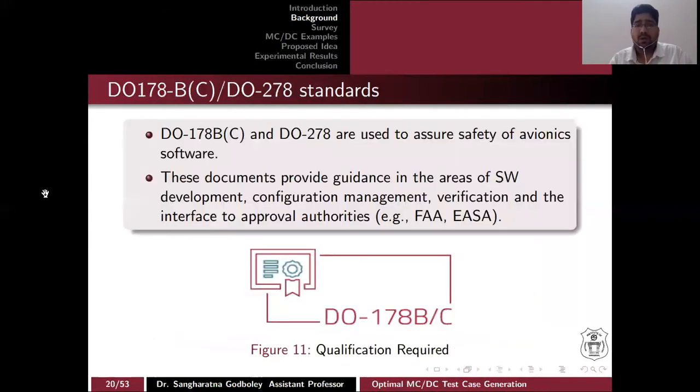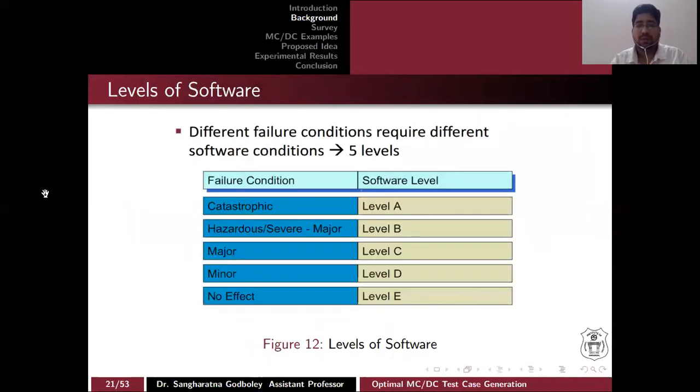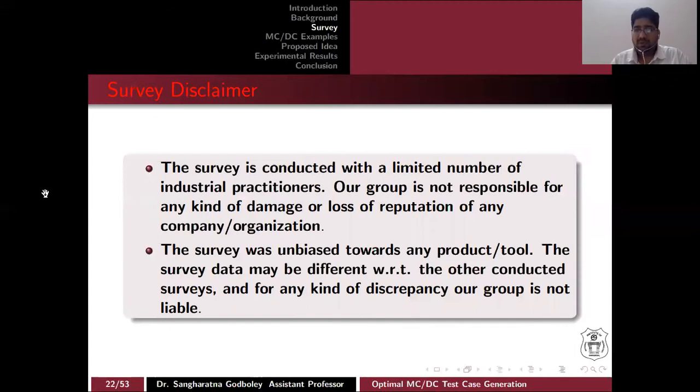DO-178B as well as C and D, and ED-12 and 278, are used to assure the safety of avionics software. There are authorities, bodies which approve the software by certifying it with certificates. Now the question is whether MCDC is important for all types of software or not. The answer is no. MCDC is very important only for the level A category, which has the failure condition as catastrophic.